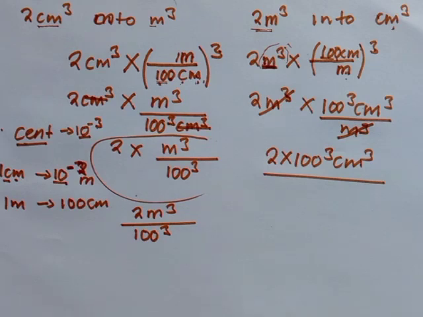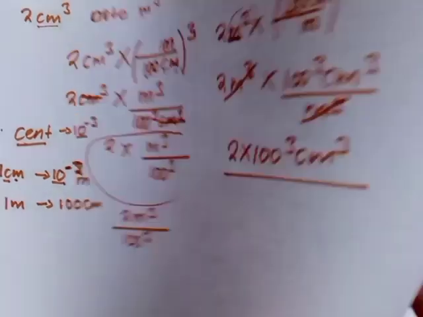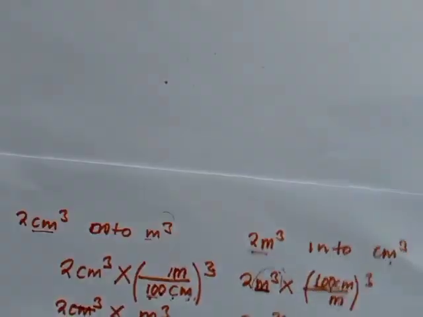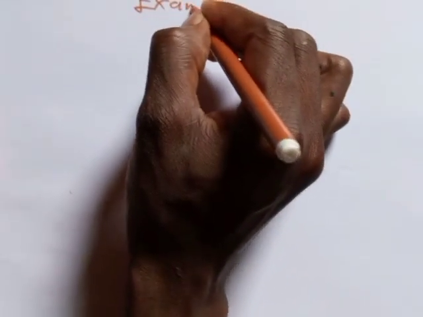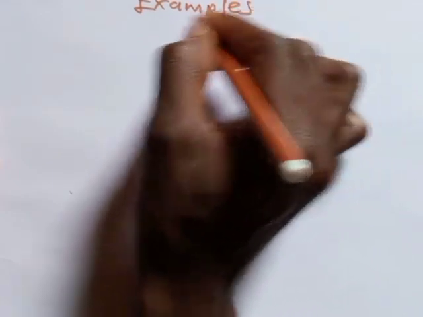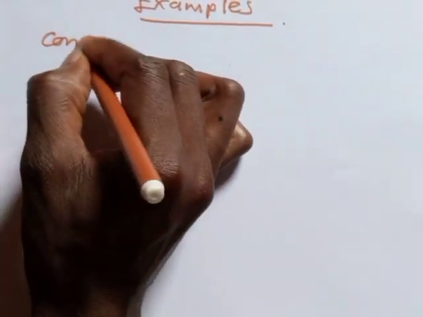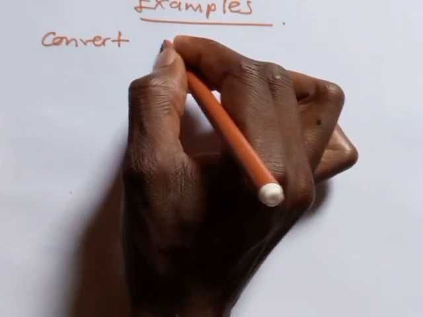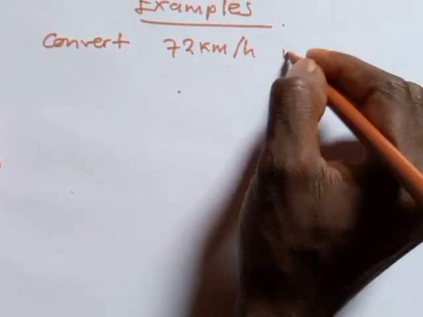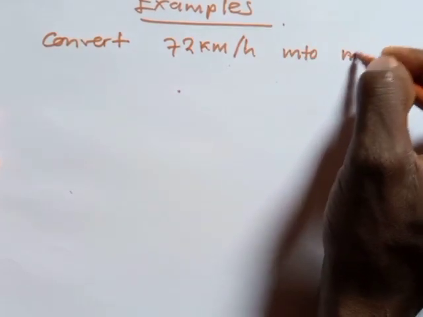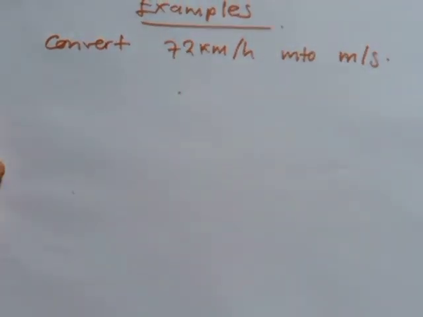Now the question is, suppose you want to convert a certain system of conversions. All right, let me try to have examples here. Convert 72 kilometers per hour into meters per second.